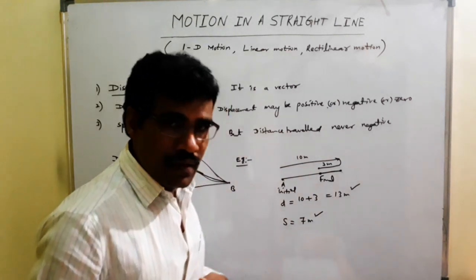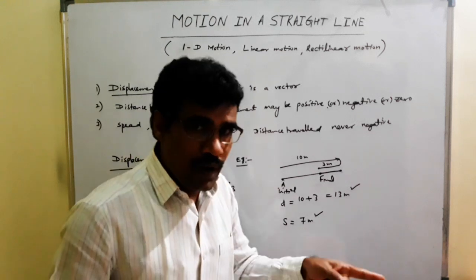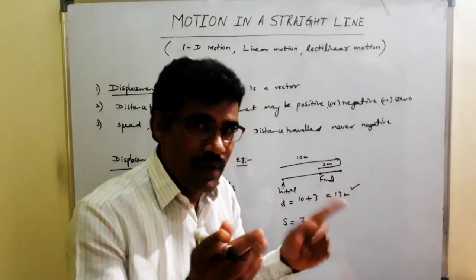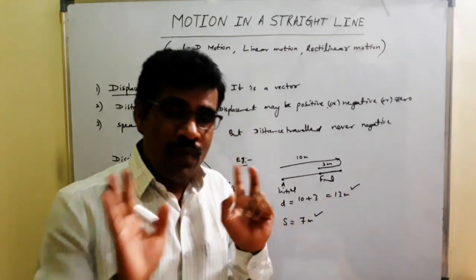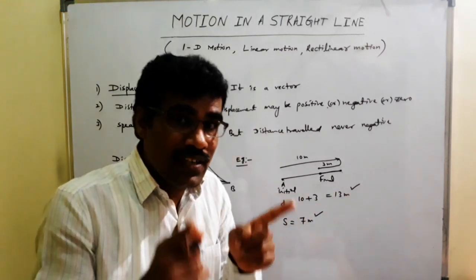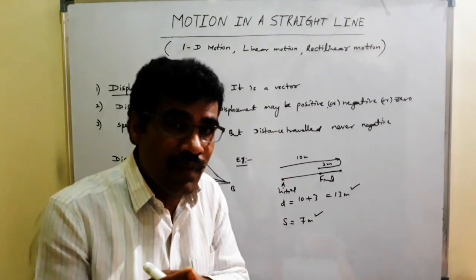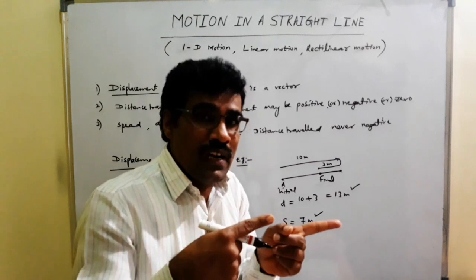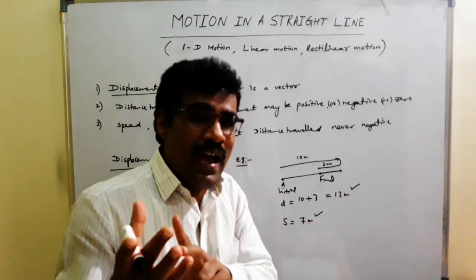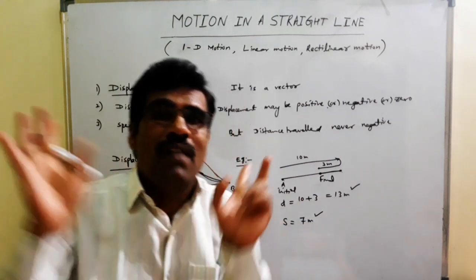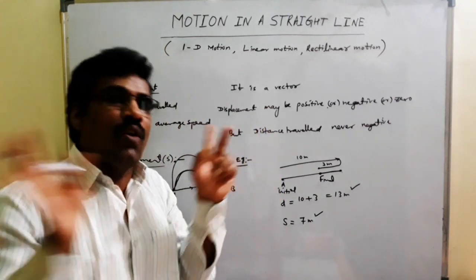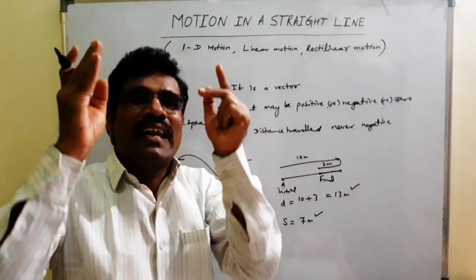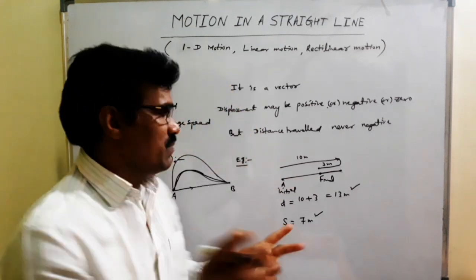I am standing at this point and move forward 5 meter. That's why the distance traveled is 5 meter, and displacement is also 5 meter. At what condition are displacement and distance traveled equal? If a person moves forward along a straight line and never comes back, only in that condition is distance traveled equal to displacement. In all conditions, distance traveled is greater than or equal to displacement.